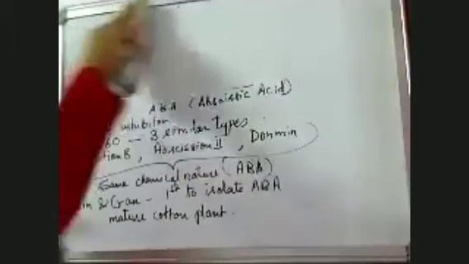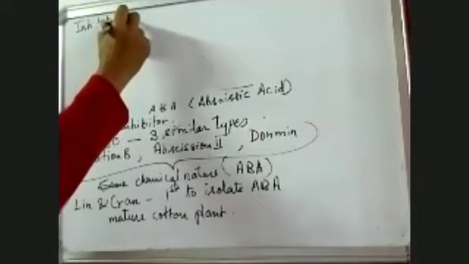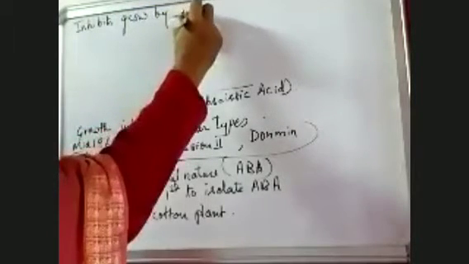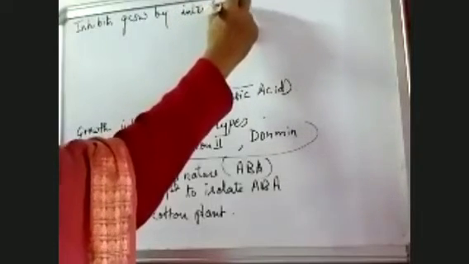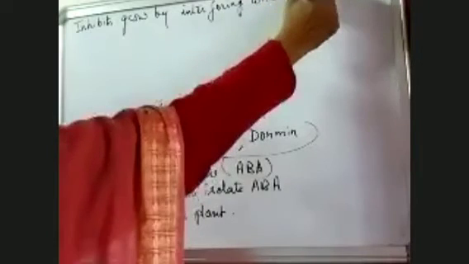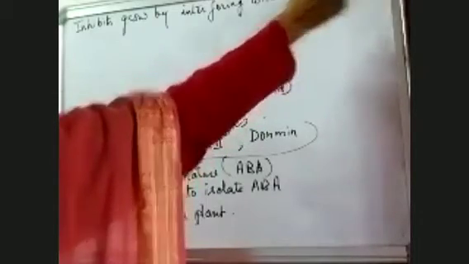Then we come to the functions of abscisic acid and how it is a growth inhibitor. By which way does abscisic acid inhibit growth? It inhibits growth by interfering with RNA translation. So RNA translation is interfered with or blocked.